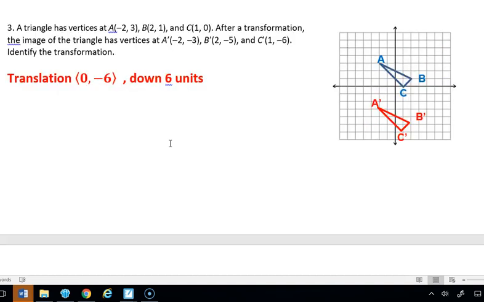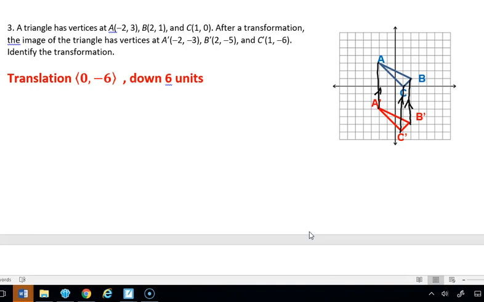Identify the transformation. So if we plot these points, ABC and A'B'C', you should be able to quickly see that this is a translation. So let's look again. We have A to A', C to C', B to B'. Now, all these are parallel and the same length. That's what tells us this is a translation. So notice that all these lines that we just drew are parallel and they are the same length.